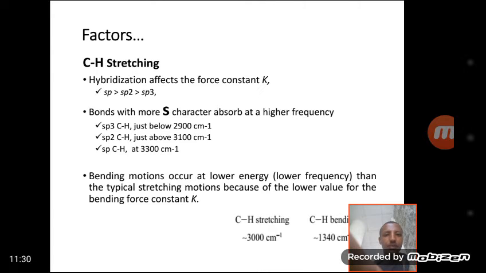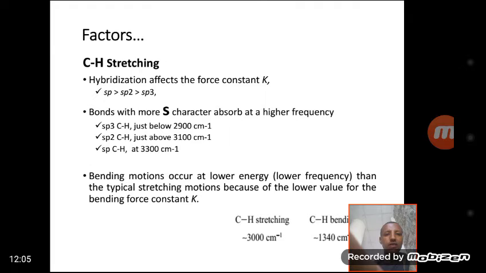As we can see from this, sp is greater than sp2, which is greater than sp3, because sp has 50% s character and 50% p character, sp2 has 1/3 s character and 2/3 p character, and sp3 has even less s character.